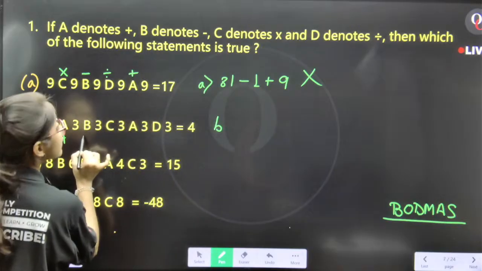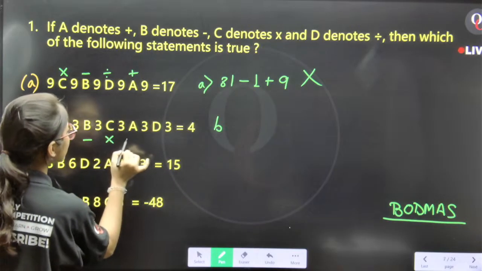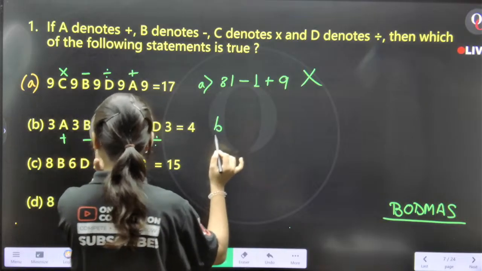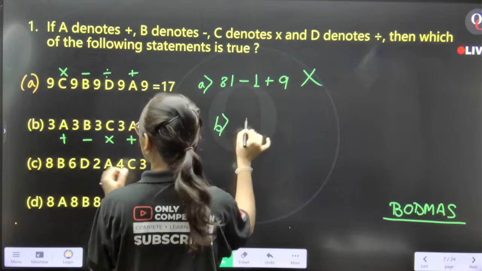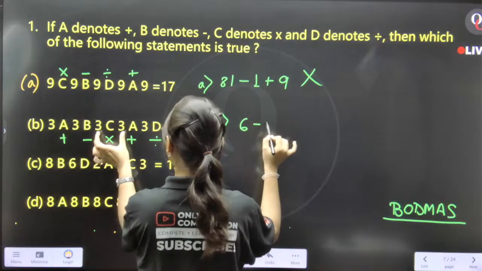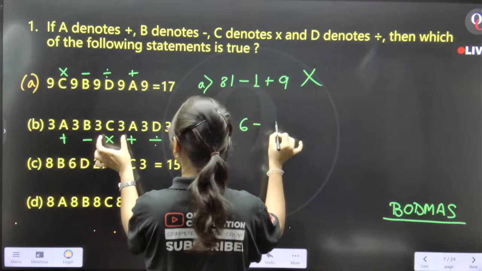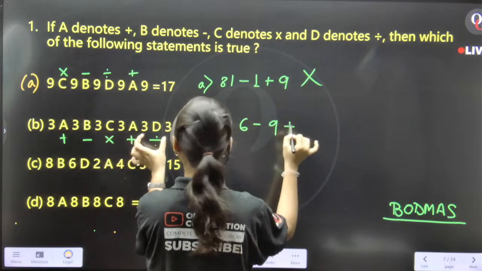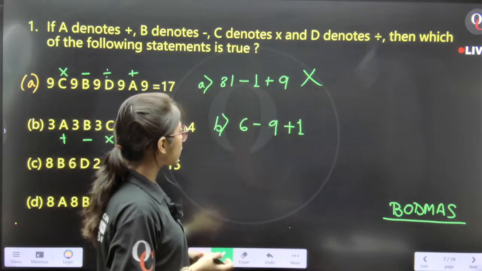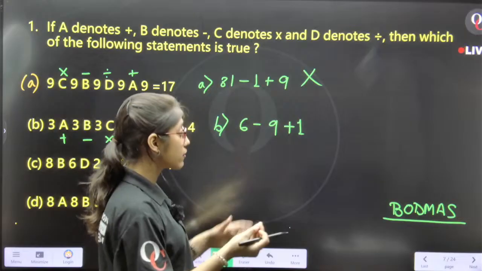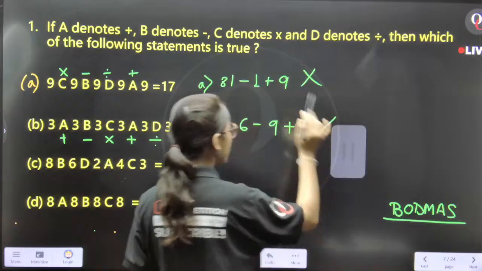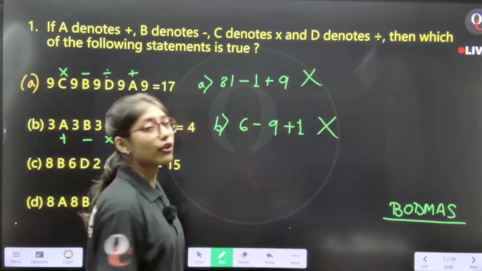This is plus, this is minus, this is into, plus, and divide. 3 plus 3 is equal to 6, minus 3 into 3 is equal to 9, plus this is 1. 6 minus 9 is equal to minus 3, plus 1 is equal to minus 2. This particular option is also not correct.